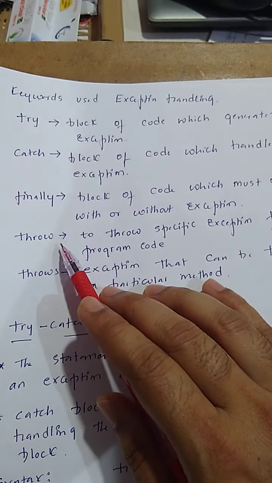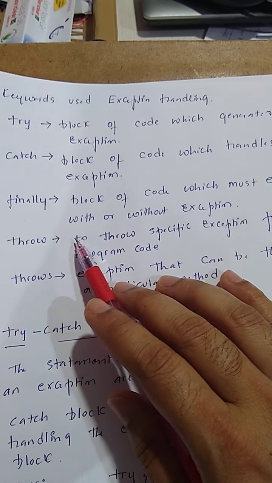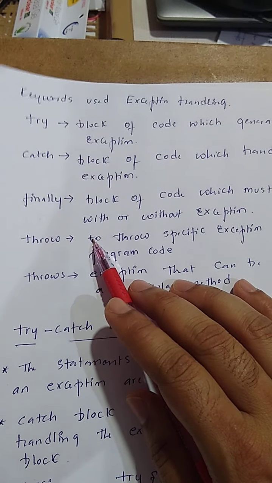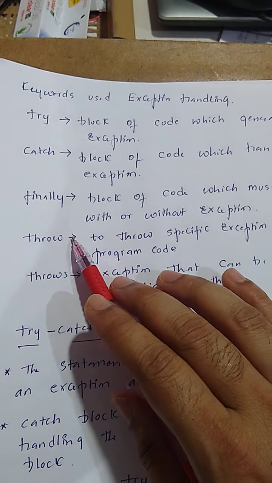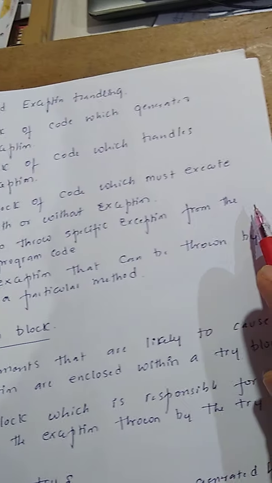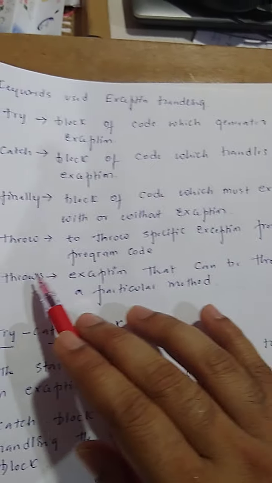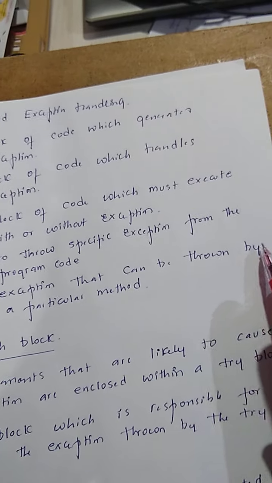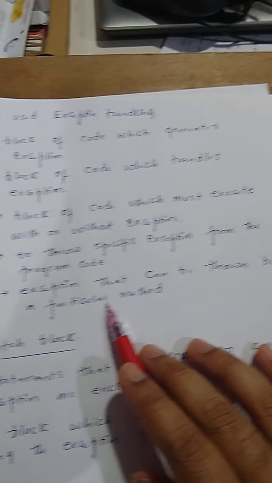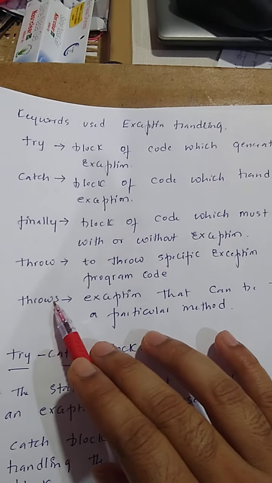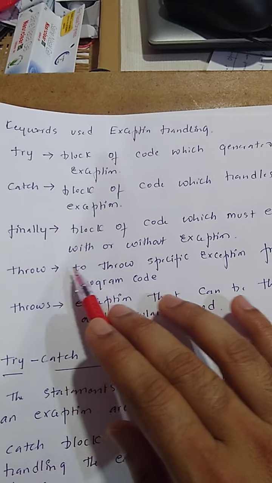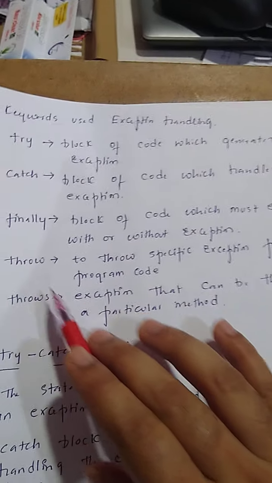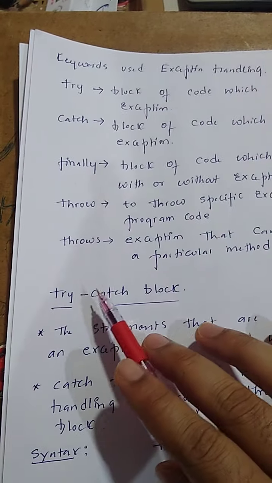And throw and throws, just remember the definition. I'm going to explain in detail while explaining each keyword. Throw is to throw a specific exception from the program code, and throws declares an exception that can be thrown by a particular method. If you want to throw an exception by the method, you have to go with the keyword throws, and if you want to throw some specific exception from the program code, you have to go with throw.